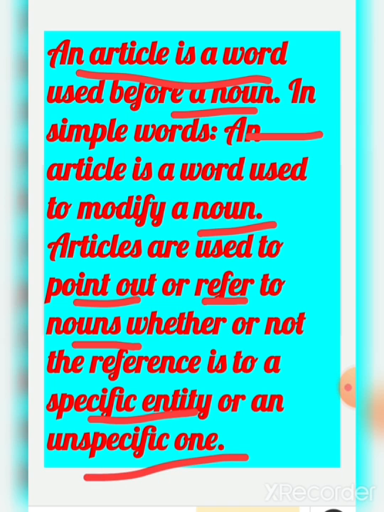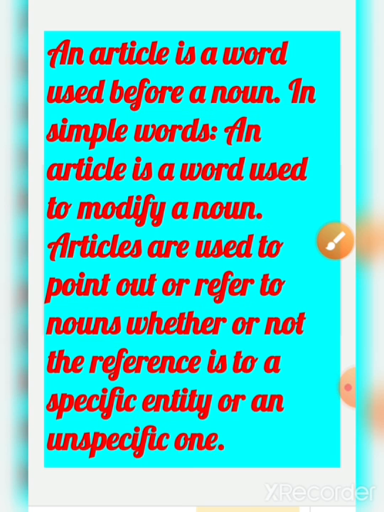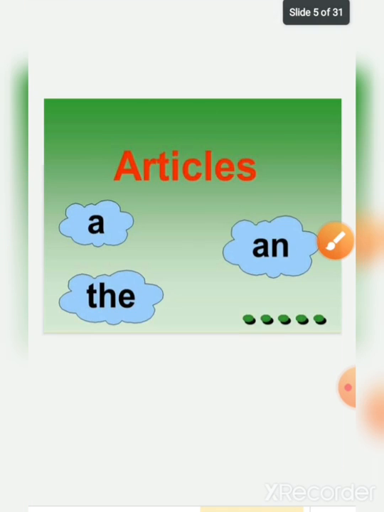So an article is a word which we use before a noun, and it helps in modifying a noun.